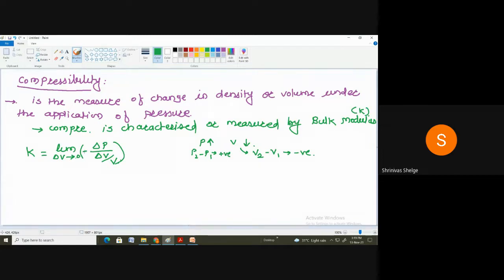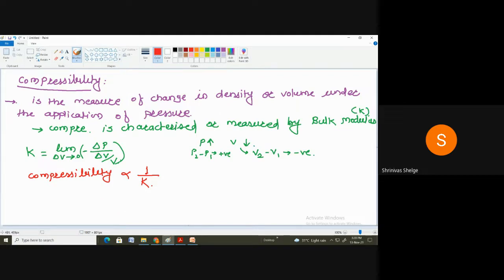Is it clear? Yes. And one more thing: what is the relationship between compressibility and the bulk modulus? Remember that compressibility is inversely proportional to the bulk modulus. The greater the bulk modulus of a particular fluid, the less the compressibility of that fluid. Remember that.